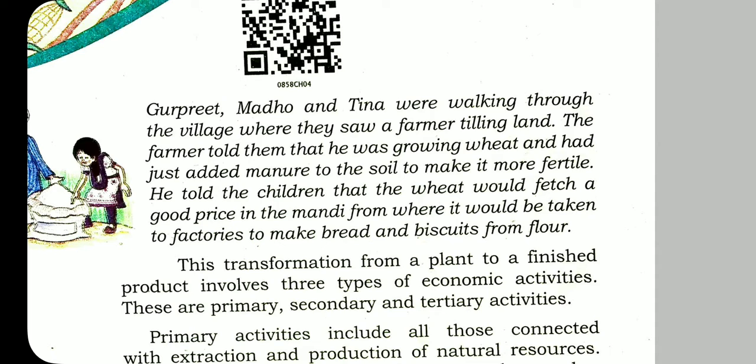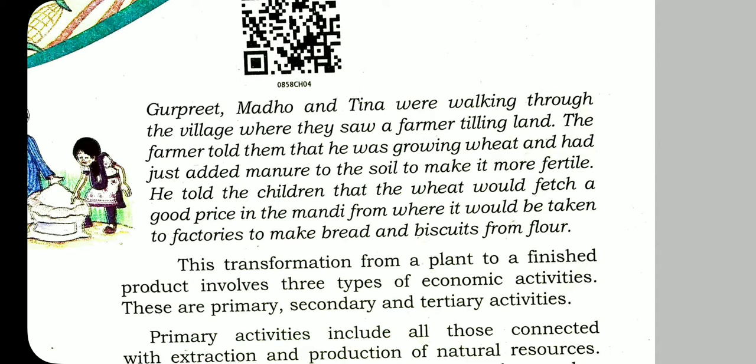The farmer told them that he was growing wheat and had just added manure. That means the farmer is cultivating wheat in that area and added manure to get more produce. When the farmer adds manure, the soil becomes very fertile and the production will be more.